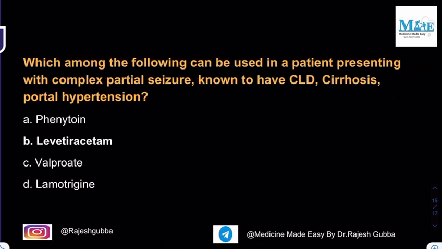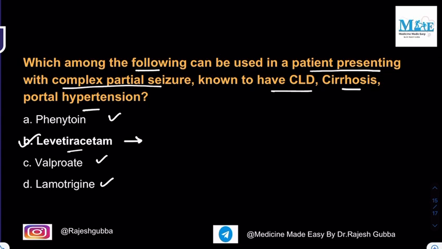The last question in the quiz is: which among the following can be used in patients presenting with complex partial seizures known to have chronic liver disease, cirrhosis, and portal hypertension? The options are phenytoin, levetiracetam, valproate, and lamotrigine. So you should give that particular drug which is not hepatotoxic. Among the options given, levetiracetam is not hepatotoxic. The remaining, phenytoin, valproate, and lamotrigine, appear to be hepatotoxic, so they have to be avoided.